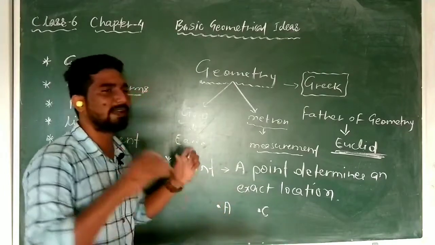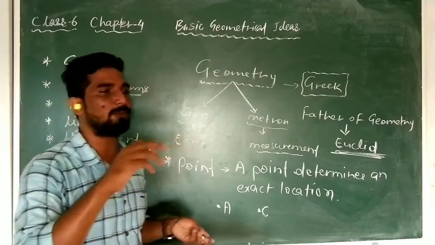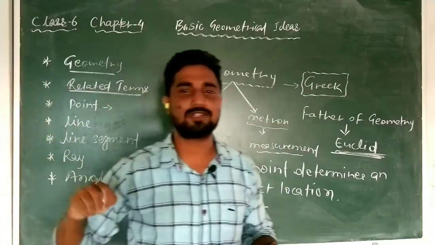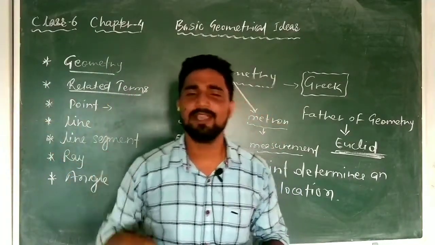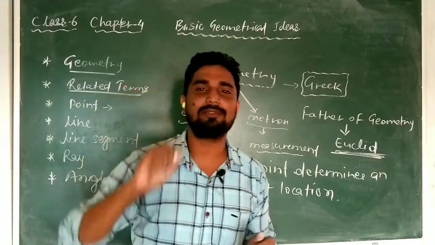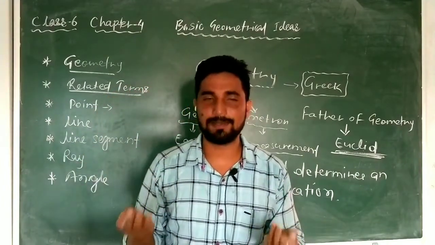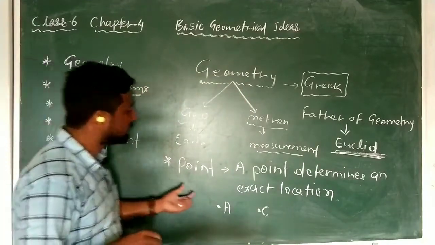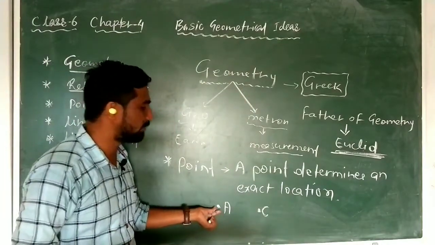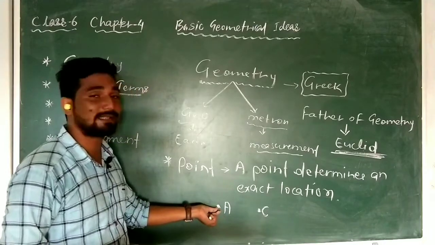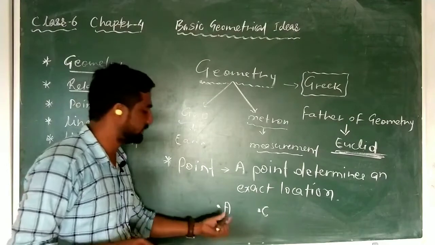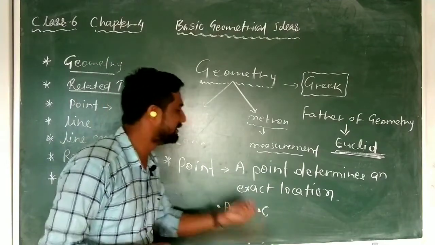Suppose we are making a map and by pointing we show this is Darbhanga, this is Lehriasrai, this is Khan Chowk, this is Kathalbari. We put a point and that point represents that place on the map. So a point plays an important role. Its representation is a dot, and it is written A, meaning this is point A, this is point C.